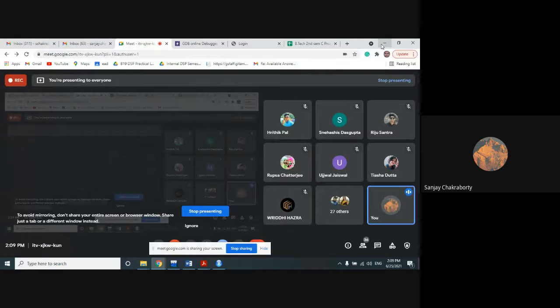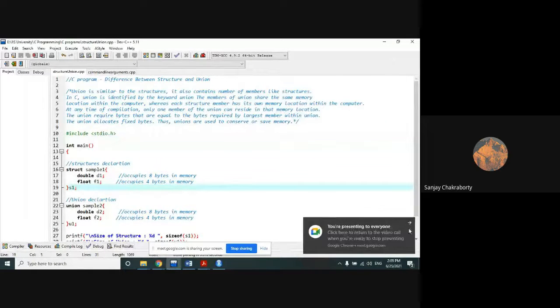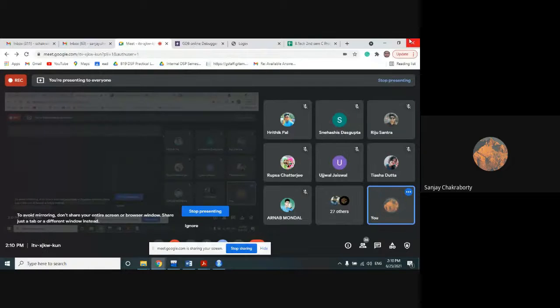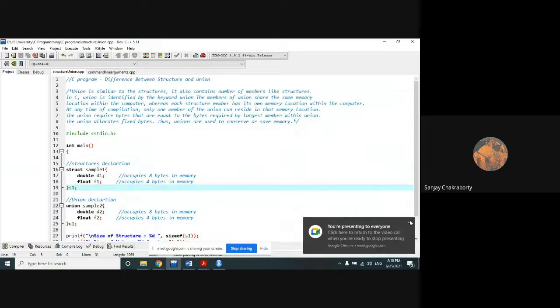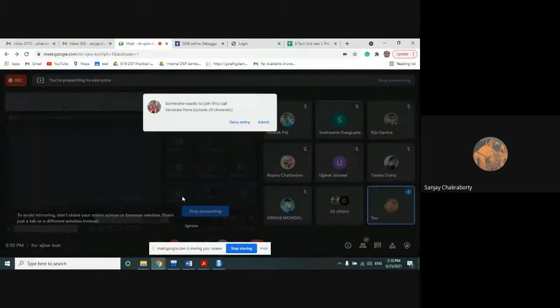So I have already shared my screen. I think the screen is visible to everyone. So I want to first discuss with you what is the difference between structure and union. In the last 3 or 4 classes, we have discussed in a very detailed manner what is a structure, how we can define structure, how the structure members or elements can be accessed, and how we can use pointers, functions and arrays with the help of structure. All the things I have discussed in a very detailed mode. I think the concept is already clear to you.